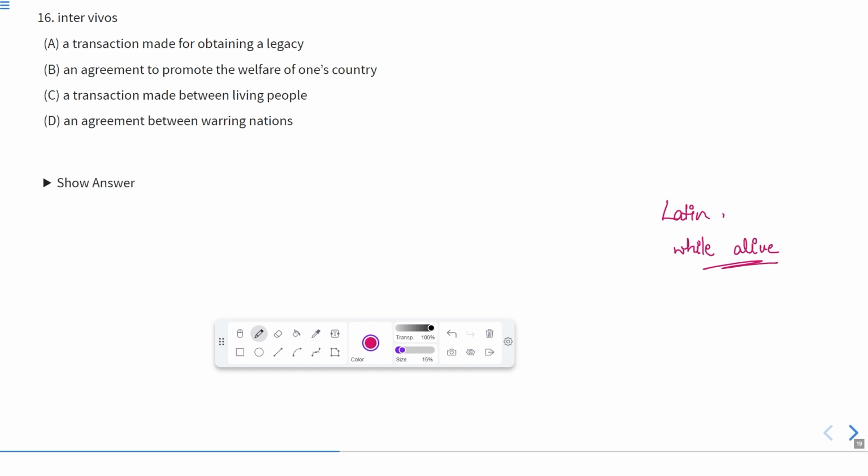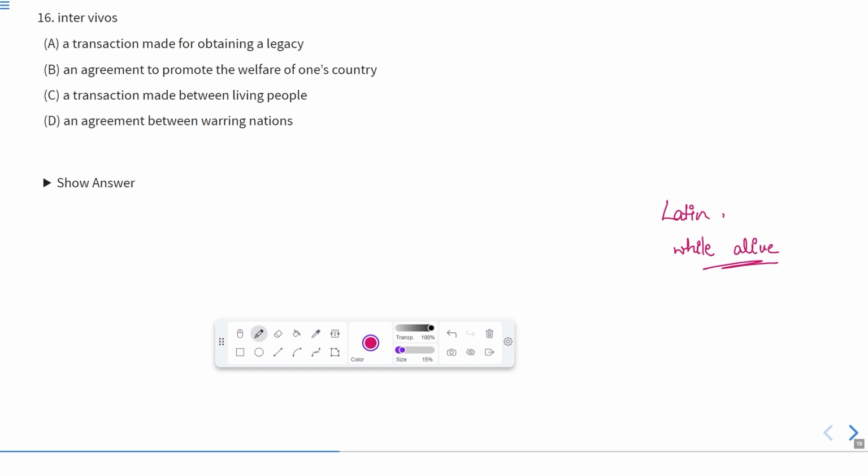This is actually a term used in property law, where the existence of a person matters a lot.